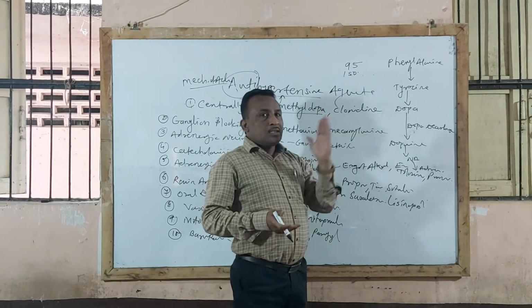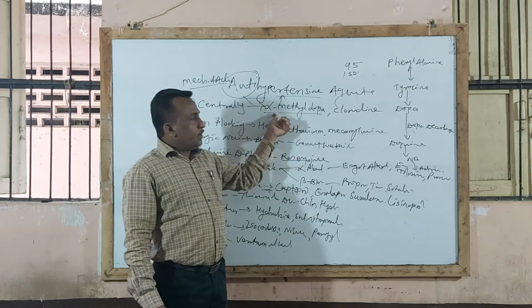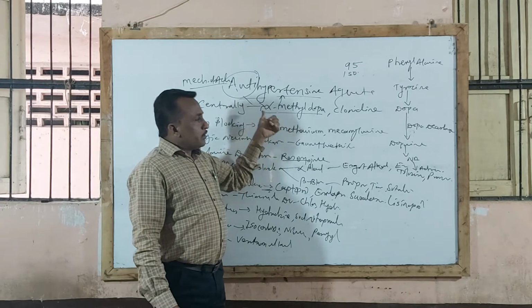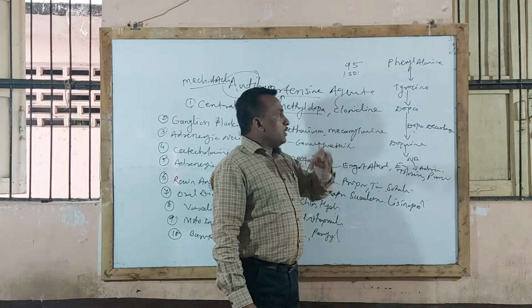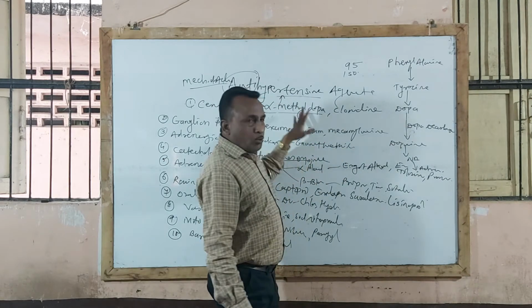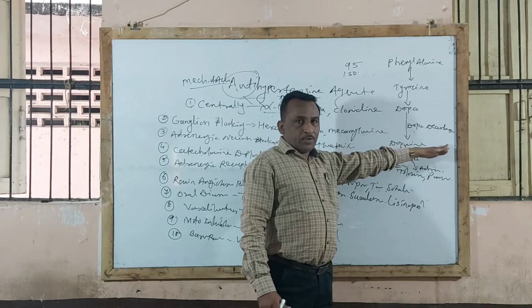But under such a condition, if the physician prescribes an alpha methyl dopa tablet, this alpha methyl dopa, structurally similar to dopa, by a competitive antagonism mechanism blocks the action of the dopa decarboxylase enzyme.